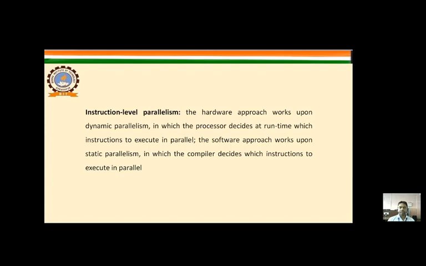In instruction-level parallelism, the hardware approach works upon dynamic parallelism, in which the processor decides at runtime which instructions to execute in parallel. The software approach works upon static parallelism, in which the compiler decides which instructions to be executed in parallel.